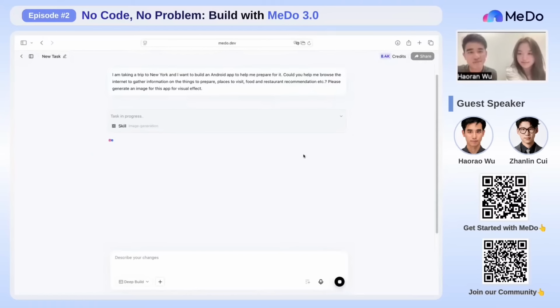So the prompt is about me taking a trip to New York, and I want to build an Android app to help me prepare for it. And could you help me browse the internet to gather information on the things to prepare, places to visit, food and restaurant recommendations, etc. Please generate an image for this app for visual effect. So this one covers all the functionalities I want to talk about later today.